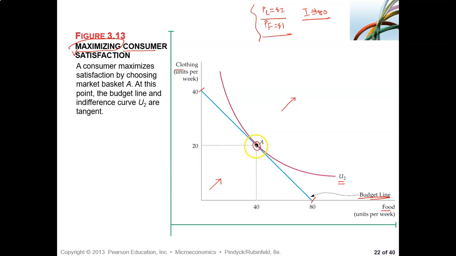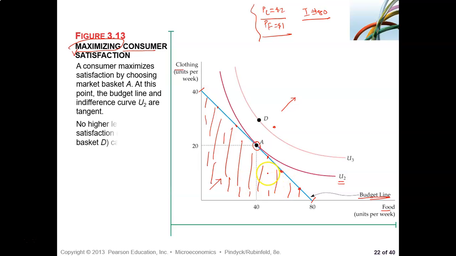Because the consumer would like to be there, but he cannot afford it. It is outside his budget line. Budget line means what? Recall please, the consumer can buy anything below and to the left of that blue budget line, but he cannot go beyond, right? Now U3, that D, he prefers D, he wants to go there but he cannot afford to.